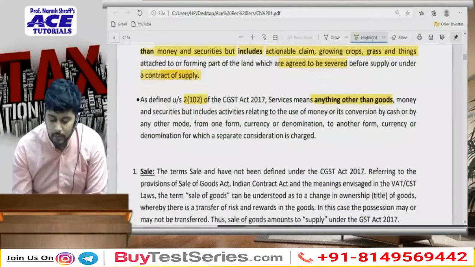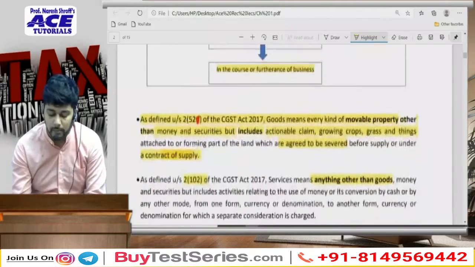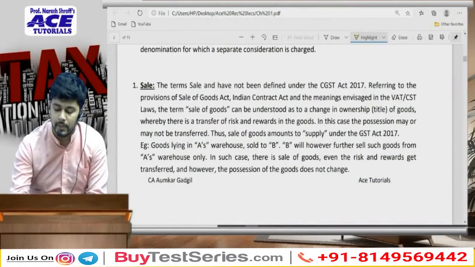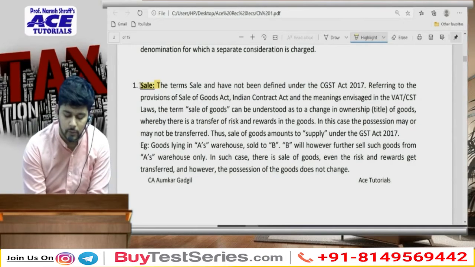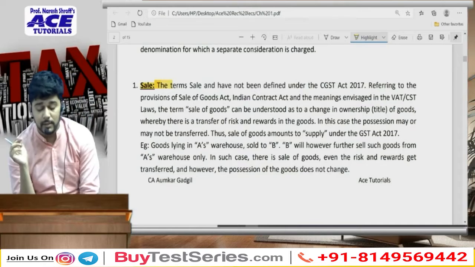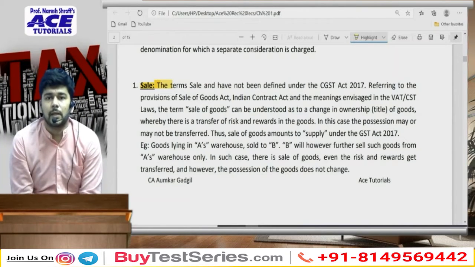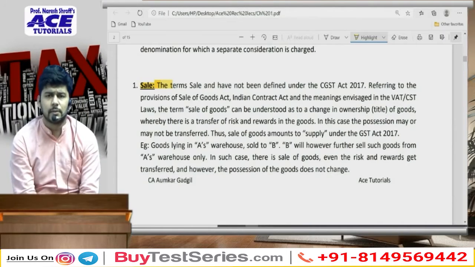So the first term from the activity, supply means by way of, supply by way of, what is the first thing that we discussed? That was sale. Now when I say sale, sale may be in respect of goods as well as in respect of services.